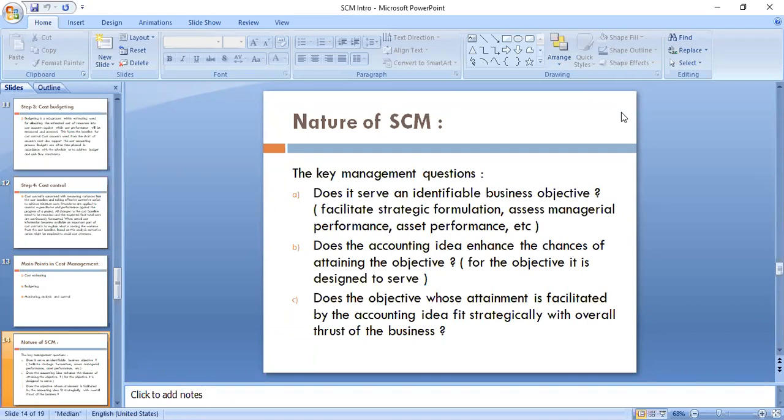If I am creating some data as a cost accountant and it is not helping the various departments in achieving that objective, then it is of no use.